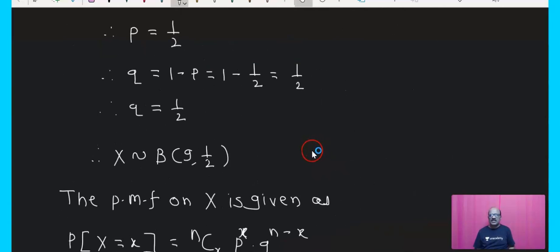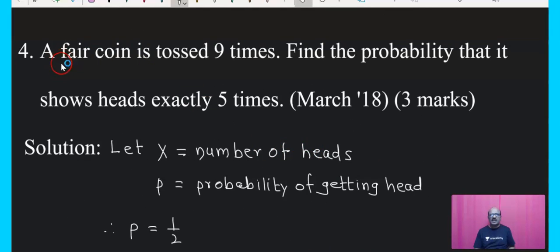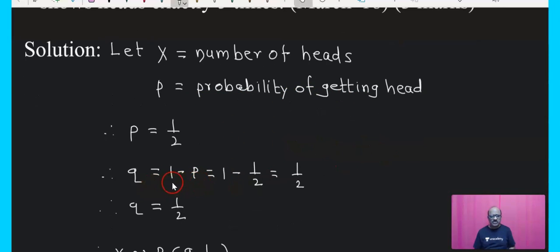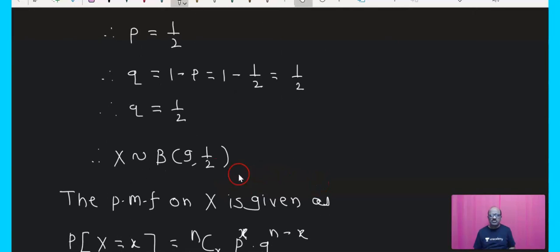Now once again I will repeat this problem. A fair coin is tossed 9 times. Find the probability that it shows head exactly 5 times. This is the 3 marks question that has been asked in March 18. Let X be the number of heads. The probability of getting head, p, is equal to 1 upon 2. q is equal to 1 minus p, that is equal to 1 minus 1 upon 2, which is equal to 1 upon 2.